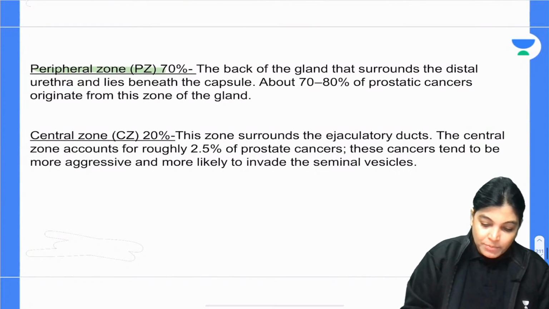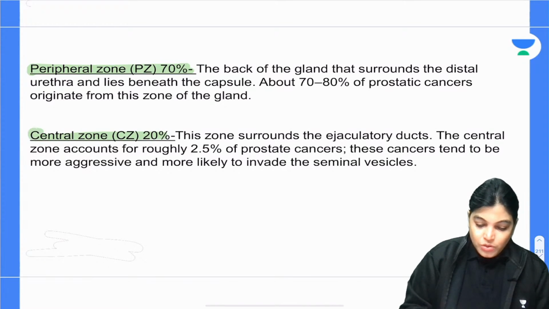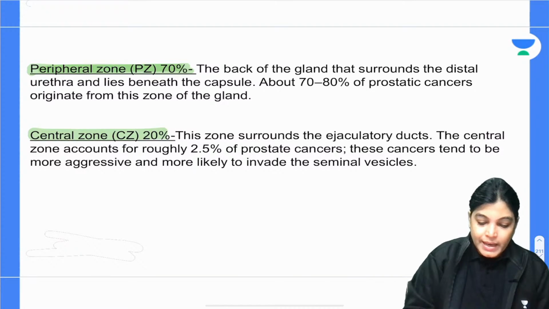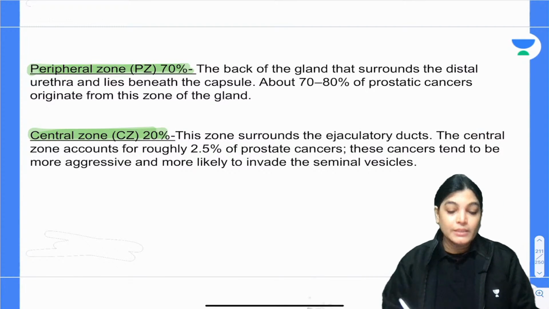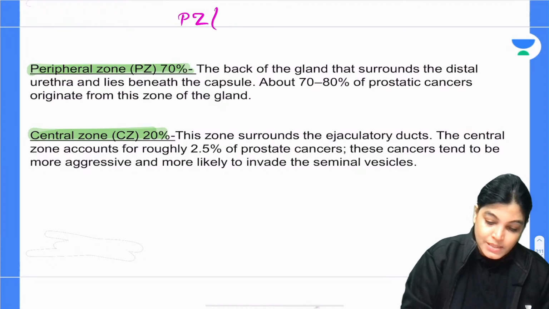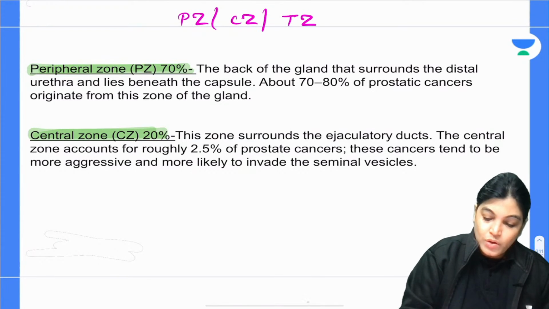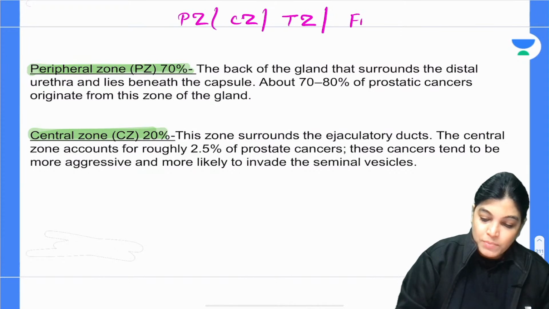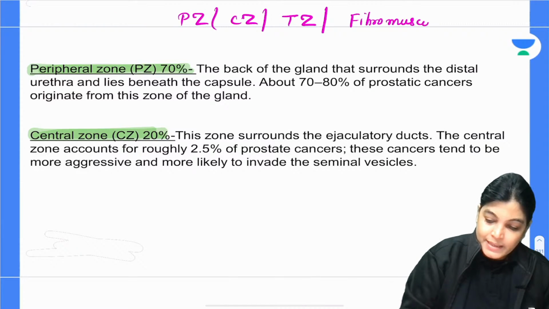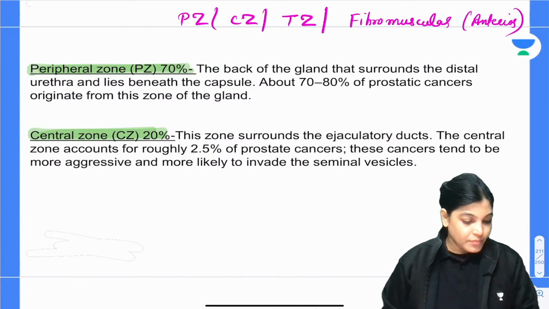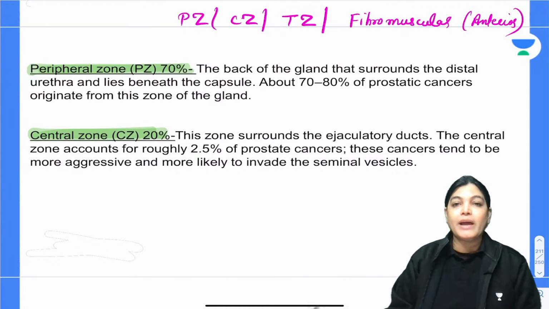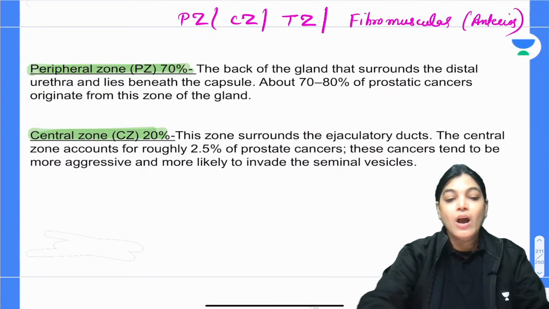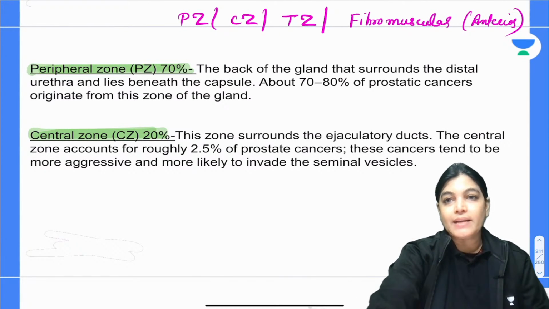See here. Firstly, let me talk about the peripheral zone. In the prostate gland, we have the peripheral zone, the central zone, the transitional zone, and the anterior fibromuscular part. The fibromuscular part is the anterior part of the prostate gland. Yes, Chandni, you are absolutely right. The peripheral zone is the most common zone for prostatic cancer.